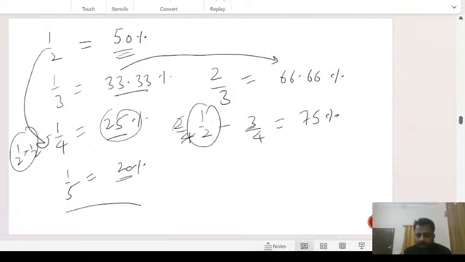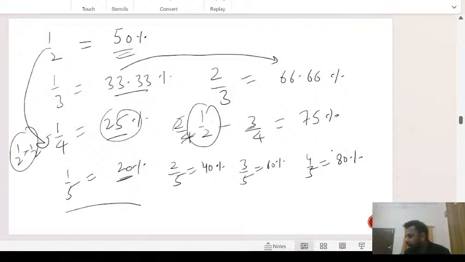Is that clear? 1 by 5 is 20. So 2 by 5 is 40%. 3 by 5 is 60%. 4 by 5 is 80%. I hope you guys are writing this. Okay? Is that clear? Sorry. Okay, let's move ahead.